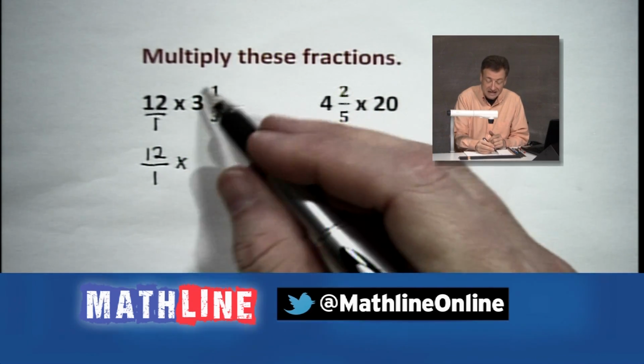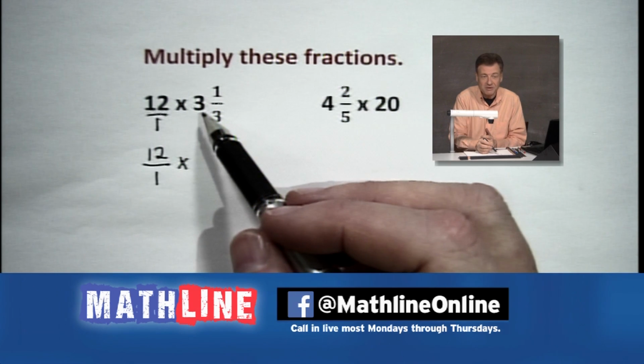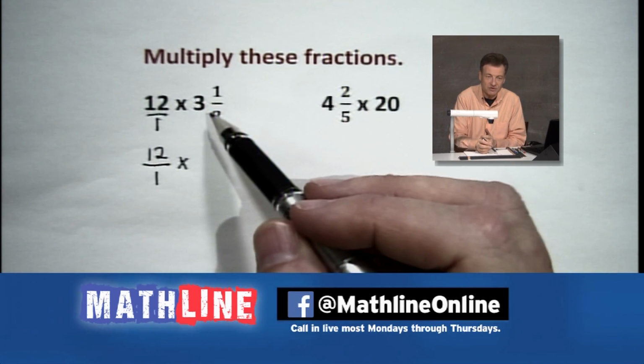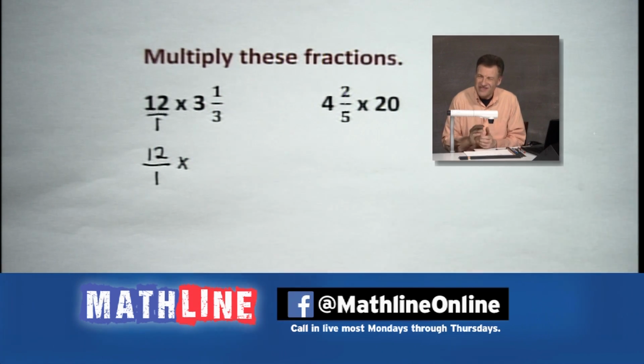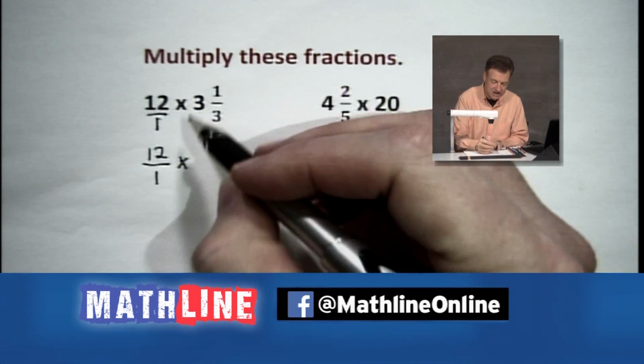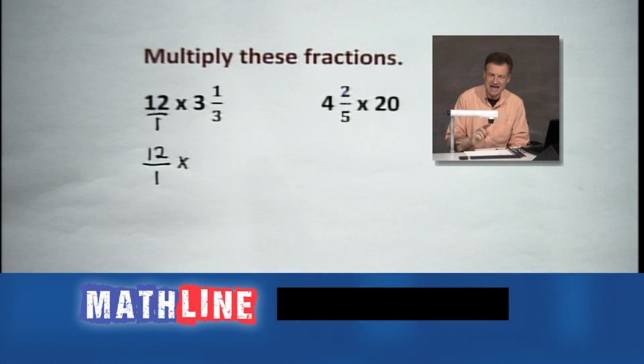This obviously could be a little bit of confusion, all right? Now you can write that in a distributive property type fashion, 3 plus 1/3, and then run the 12 through the 3 and run it through 1/3. That's a little bit complicated. It takes a little bit of time. Let's just make it one nice improper fraction, all right? And it is nice in this case.